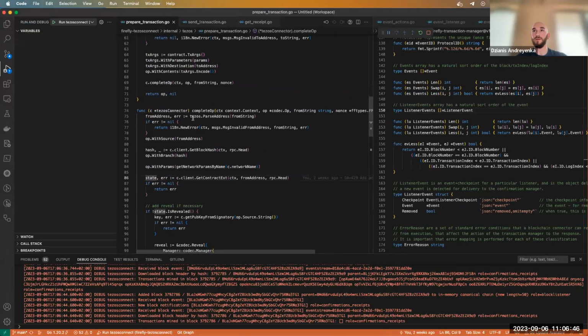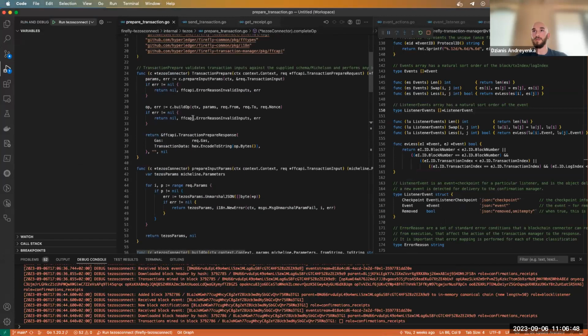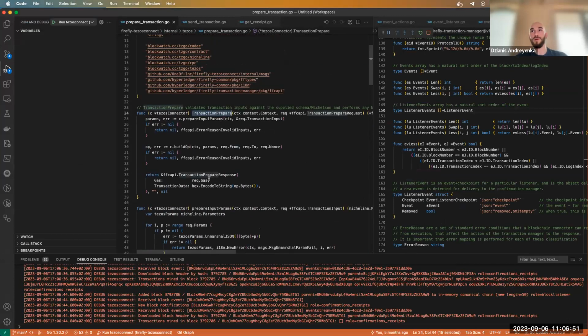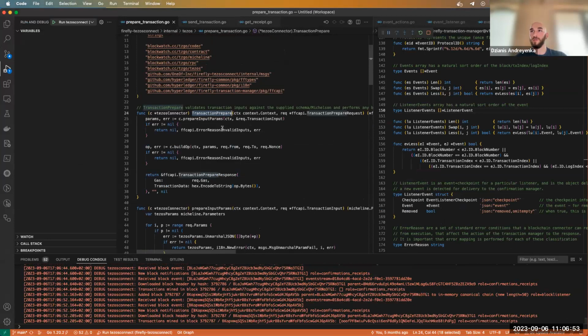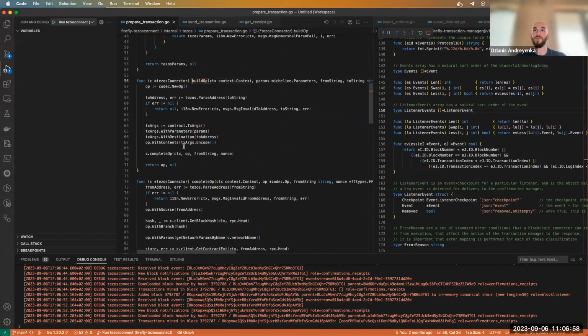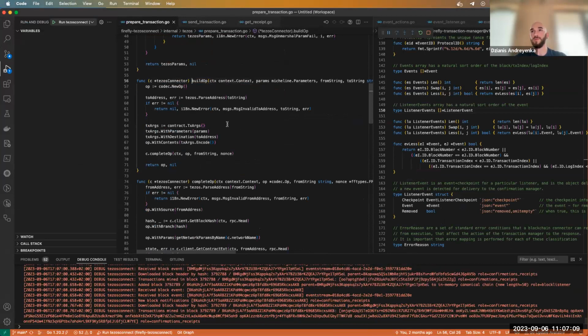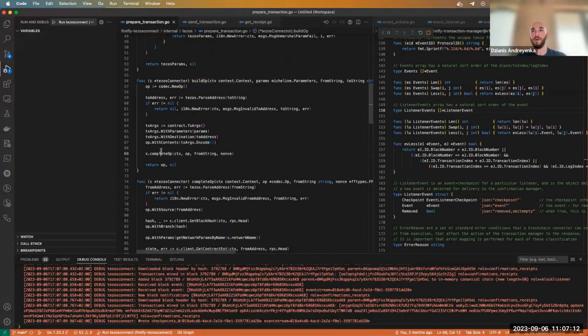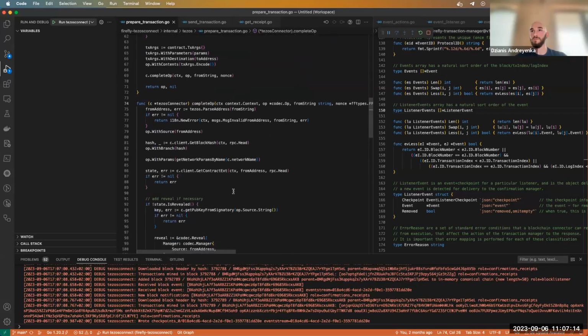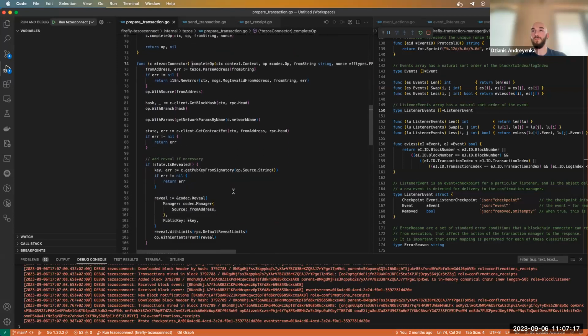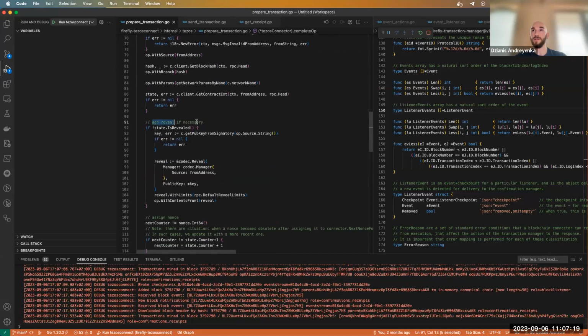And here, let's see some methods like transaction prepare. Here we do unmarshalling of those parameters, and then we build the operation. Here we just complete the operation with additional parameters such as from address and to address, those parameters that we parsed in the Firefly core. Also we do such things as revealing.